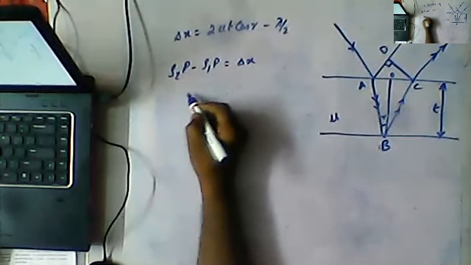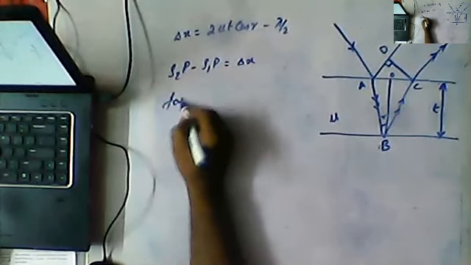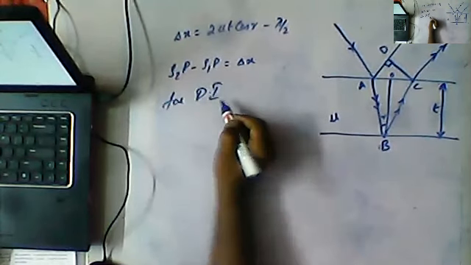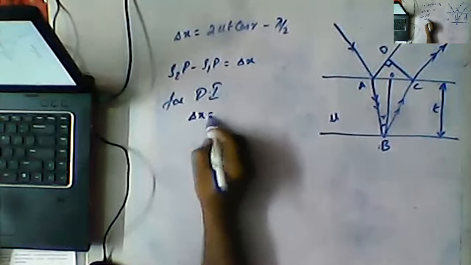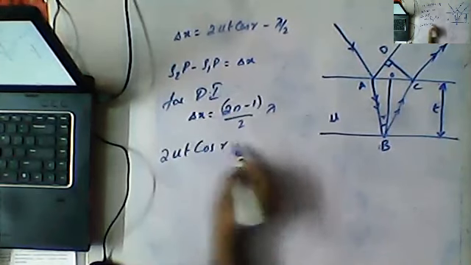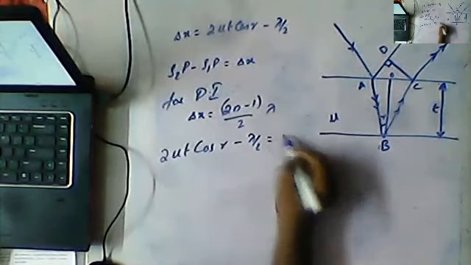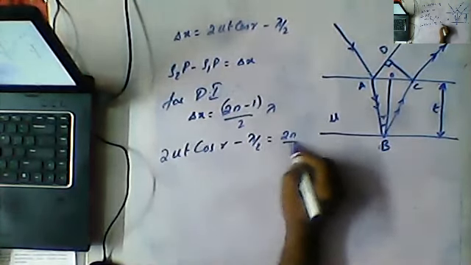Now guys, we already discussed the constructive interference. Now for destructive interference, delta x should be equal to 2n minus 1 by 2 lambda. So I can write here 2 mu t cos r minus lambda by 2 is equal to 2n by 2 minus 1 by 2 lambda. So this lambda by 2 will get cancelled, and what is left is, of course, lambda is there, 2n lambda.